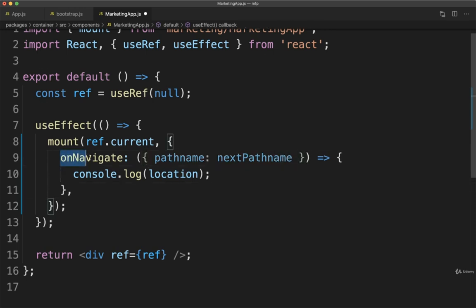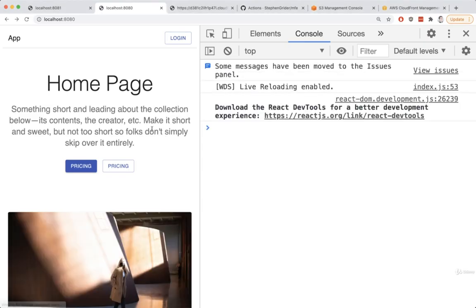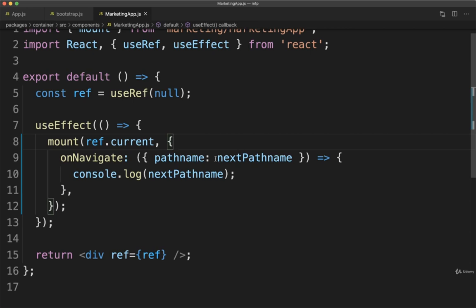So now inside of our onNavigate function, we have access to a variable called nextPathname. And this represents the path that our marketing app is attempting to navigate to. I'm going to try to console log that out just by itself and just make sure we got all the syntax here 100% correct. So I'll again refresh, click on pricing, and now I see just /pricing by itself. Very good. Okay, so again, we just did a little bit of renaming there. Again, the reason for that will be clear in just one moment.